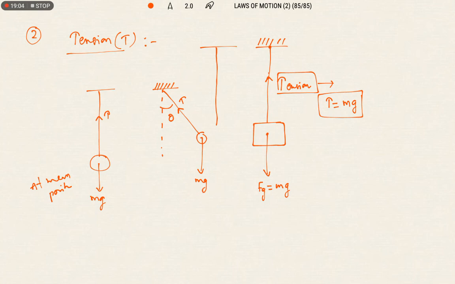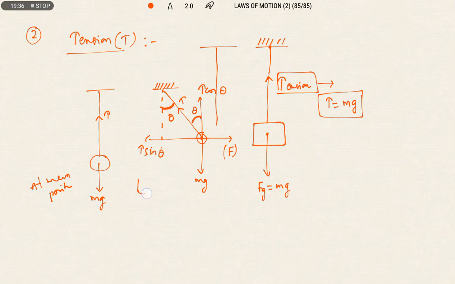So we can write this is the weight mg downwards. Now we can resolve the tension into 2 components because these two are alternate angles. So this will be T cos theta and this will be T sin theta. If the applied force on it is F, here F is the external force which we are using to change the position of the bob by making an angle theta with the vertical.